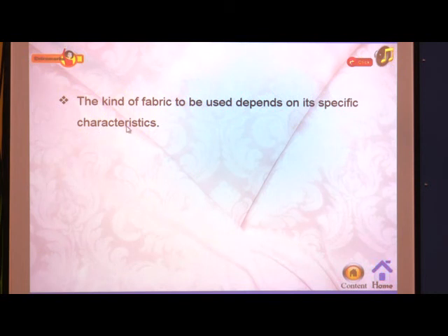Now I told you that because of characteristics, woolen clothes are keeping our body warm, and cotton clothes are keeping our body cool. So this is the characteristic of that woolen fabric or cotton fabric. The kind of fabric to be used depends on its specific characteristics. Because of characteristics, we are differentiating all these fabrics here. So to learn about fibers, we will see this animation here.